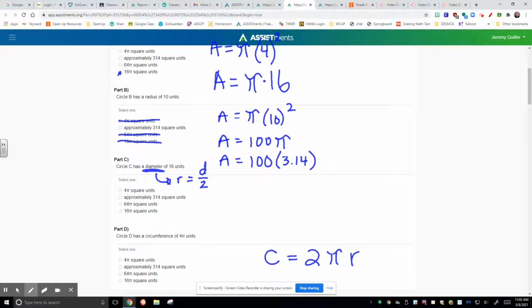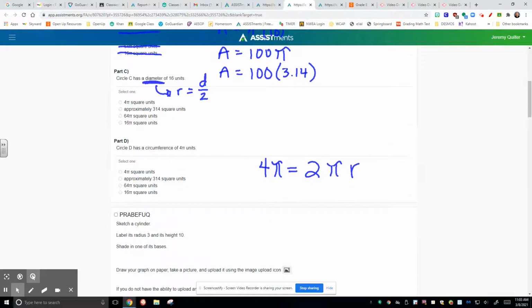So what we found with this is something just a little bit different. It has a circumference of 4 times pi. That means we can substitute 4 times pi for the circumference. And then if I do the right kind of division here, I can find the radius.